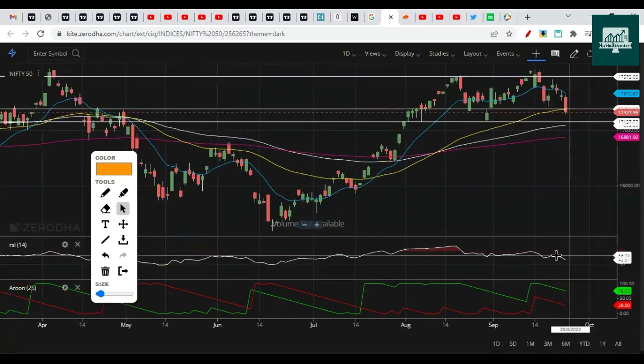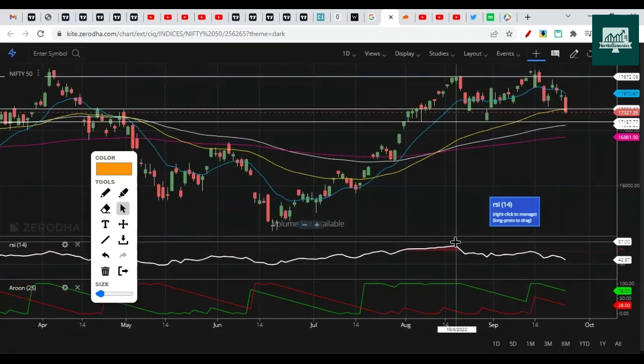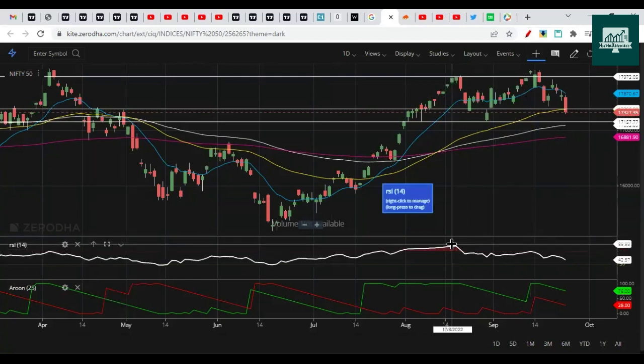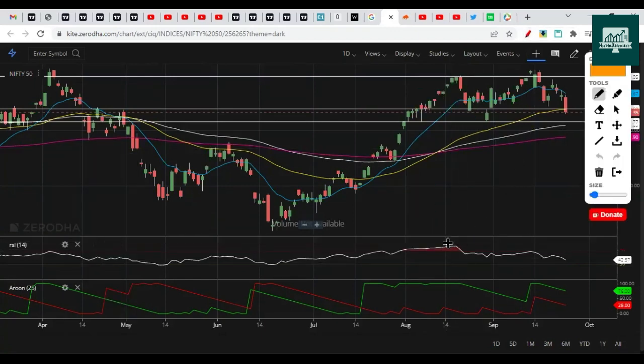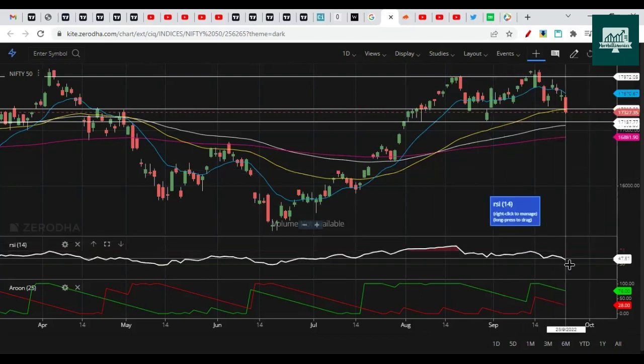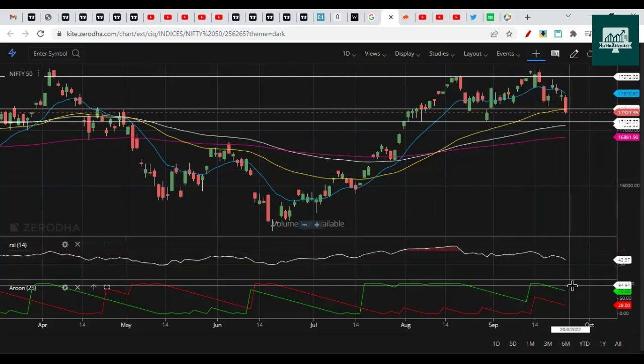We also mentioned that RSI has dropped from overbought zones with a negative divergence. There was a negative divergence here. We discussed that, and we mentioned that it is going to drop further downside.